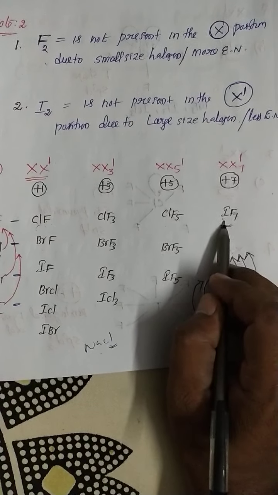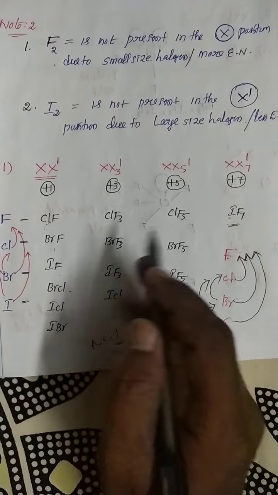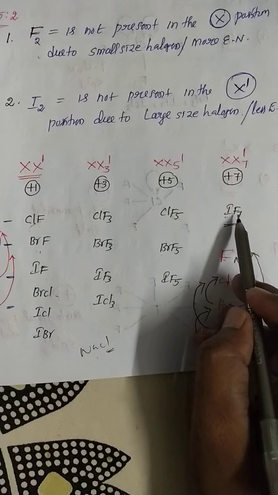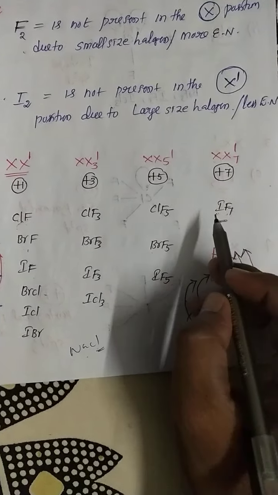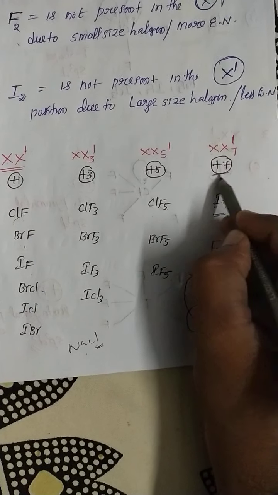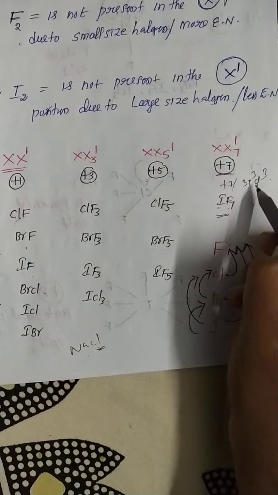Fluorine only can exist as IF7. The remaining halogens, chlorine and bromine, do not form it with iodine. What is the reason? Fluorine is the most electronegative element. In IF7, what is the oxidation state? +7 oxidation state. It means sp3d3.